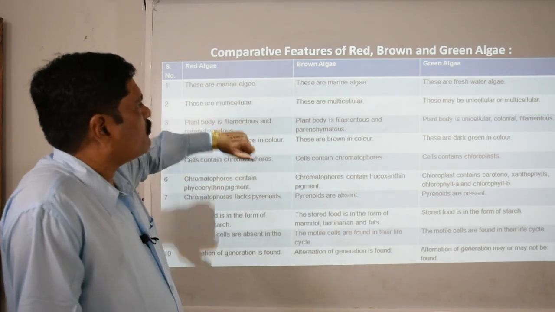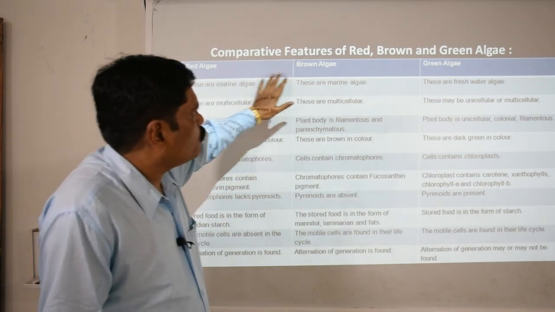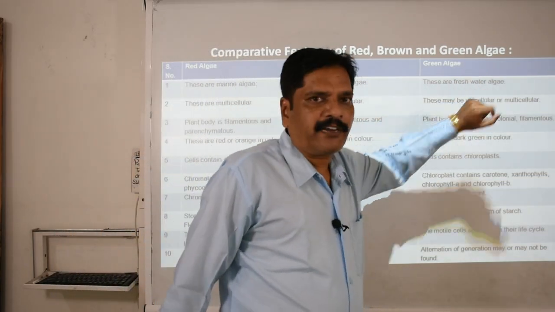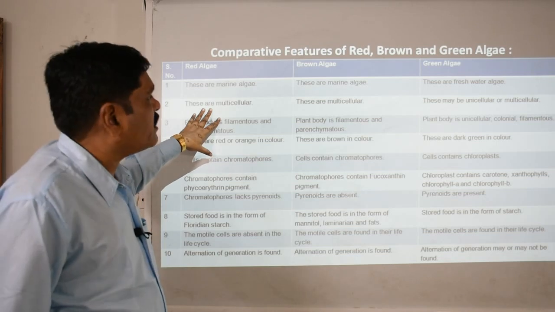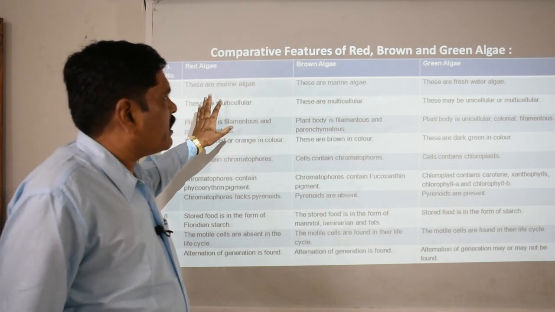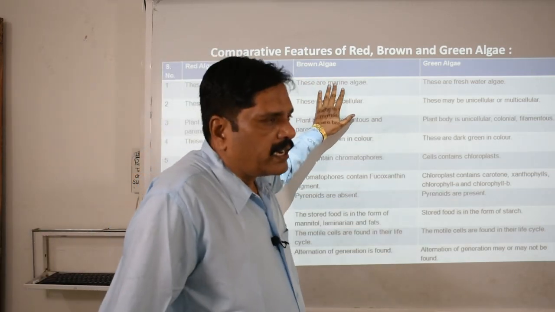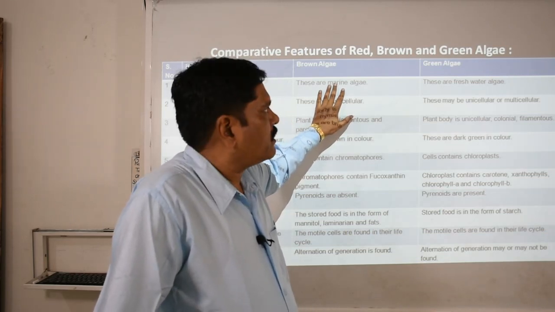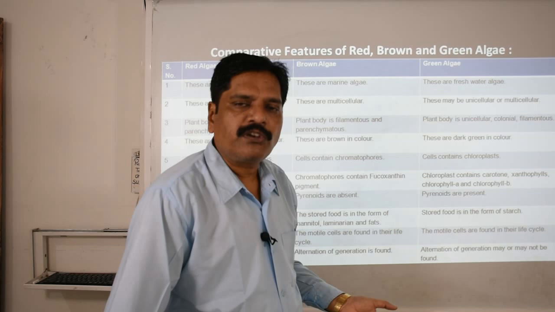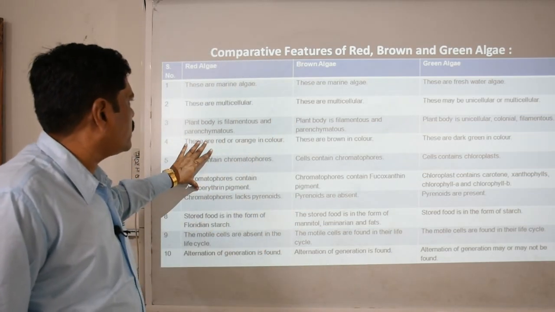Now when we discuss these three different groups, the red algae, brown algae and the green algae, first about their habitat, these two are marine and this is freshwater, clear. Then when we talk about their cellular composition, basically the red and brown algae are in general multicellular, while the green algae may be unicellular or multicellular, clear.